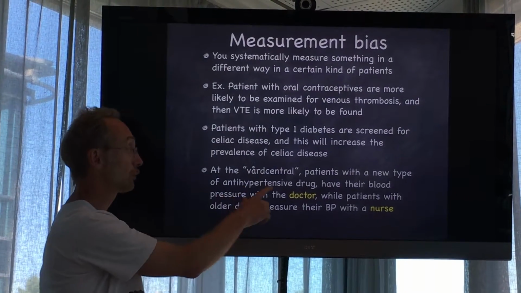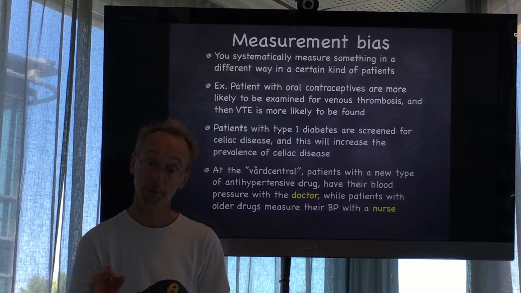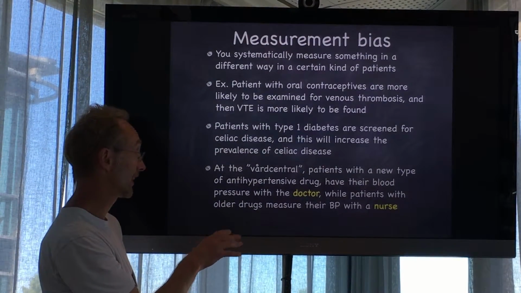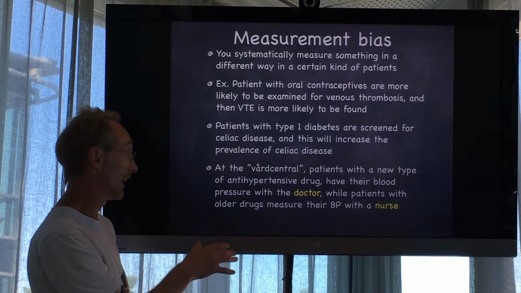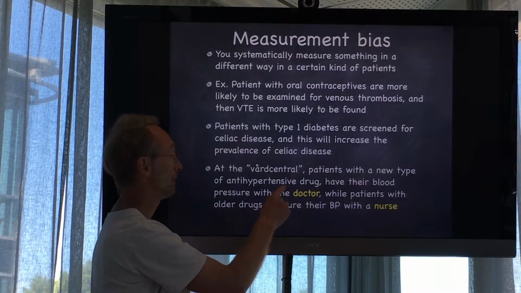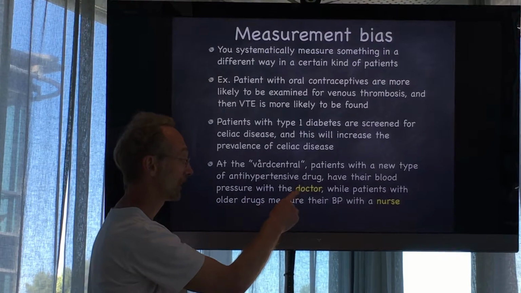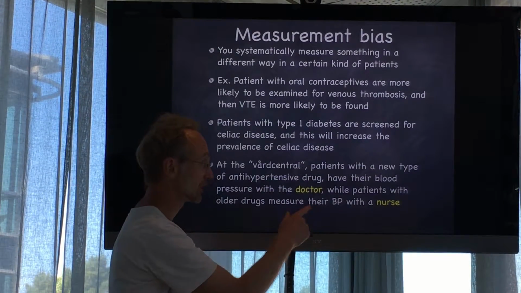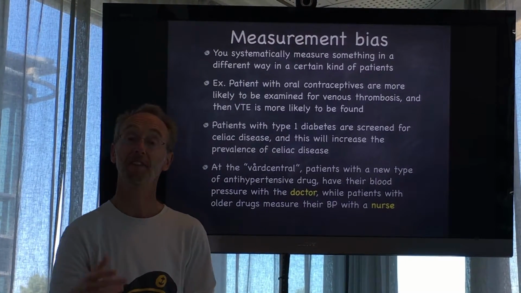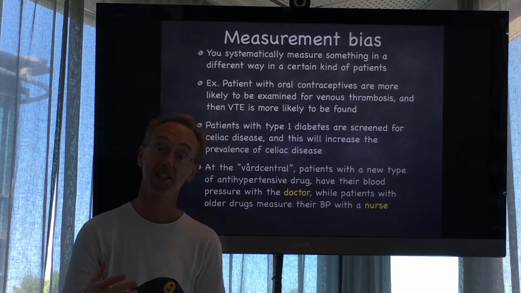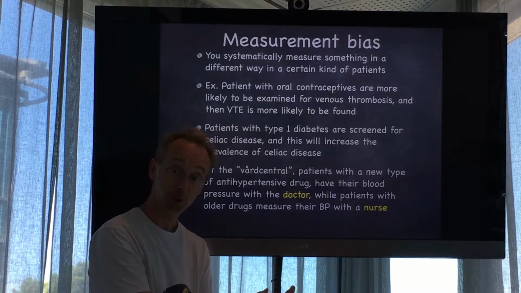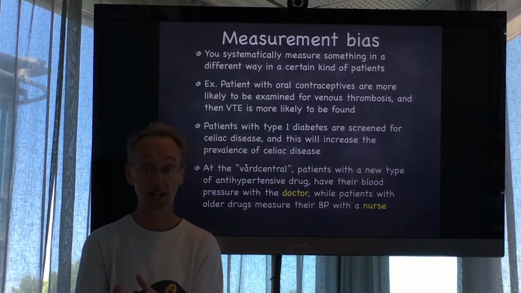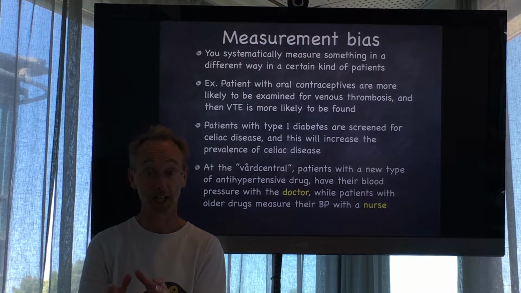Finally, at the vårdcentral, the general practitioner has patients on a new type of antihypertensive drug. The general practitioner measures the blood pressures of patients on the new drug, while patients on older drugs have their blood pressure measured by a nurse. Of course, that can introduce bias, since everyone with a new drug has his blood pressure measured by a physician. Everyone with an old drug has his blood pressure measured by a nurse.